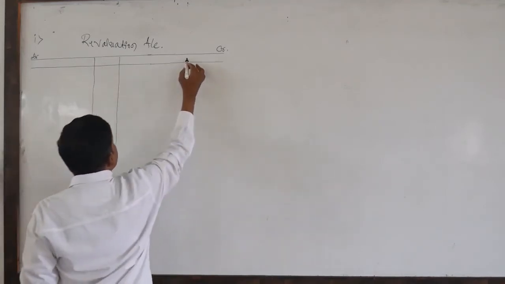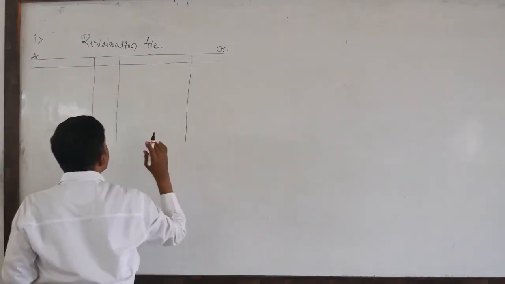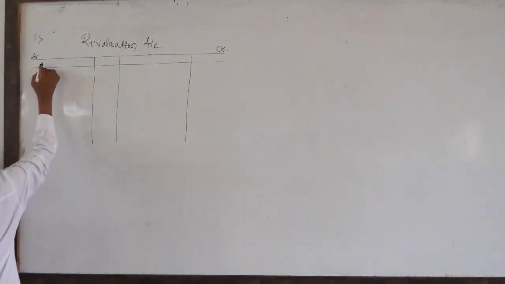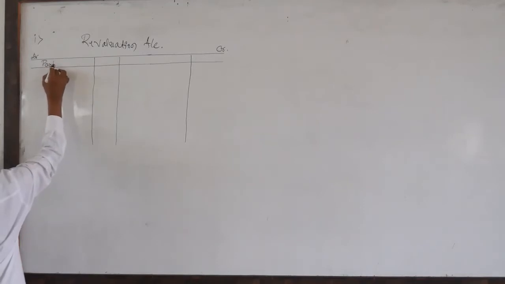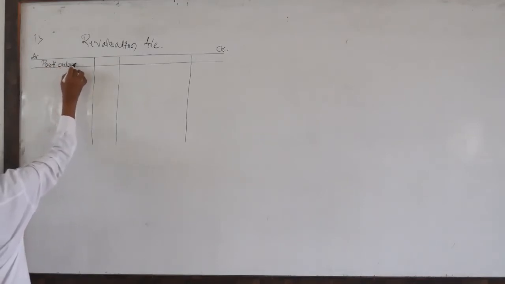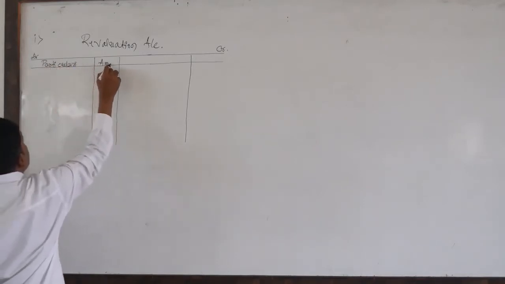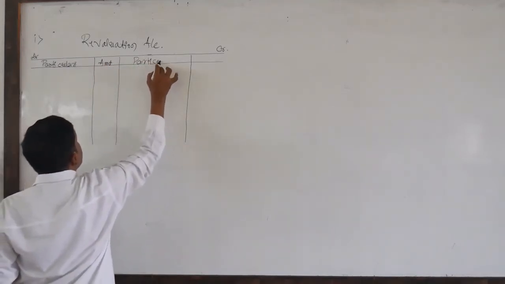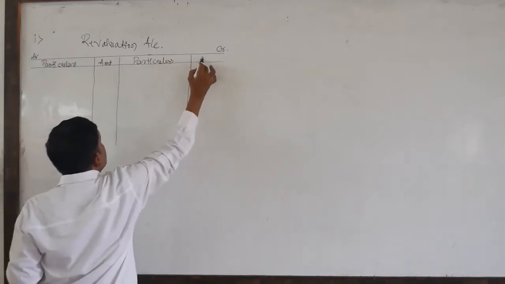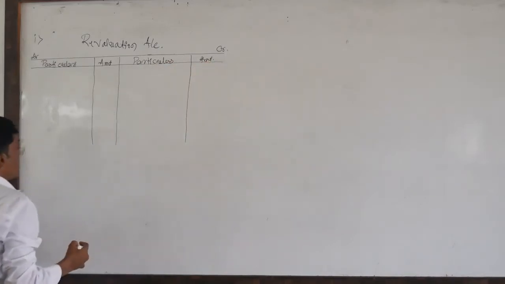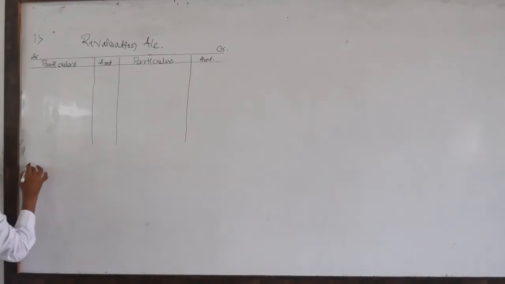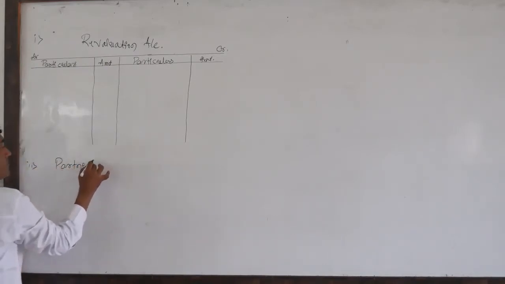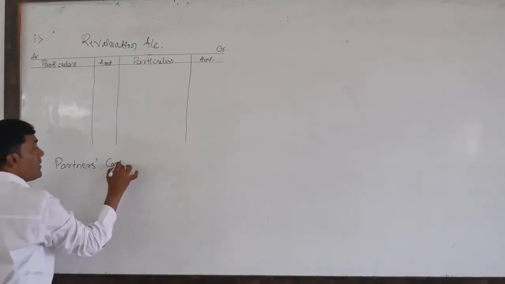Here we are preparing this account for revaluing the assets and liabilities of the old partners. With this we can ascertain the profit or loss on revaluation. Particulars, amount. So next one is the combined partners capital account.